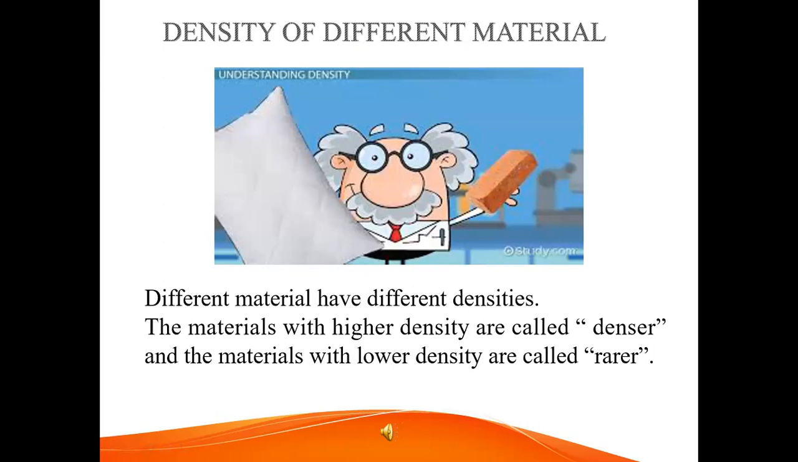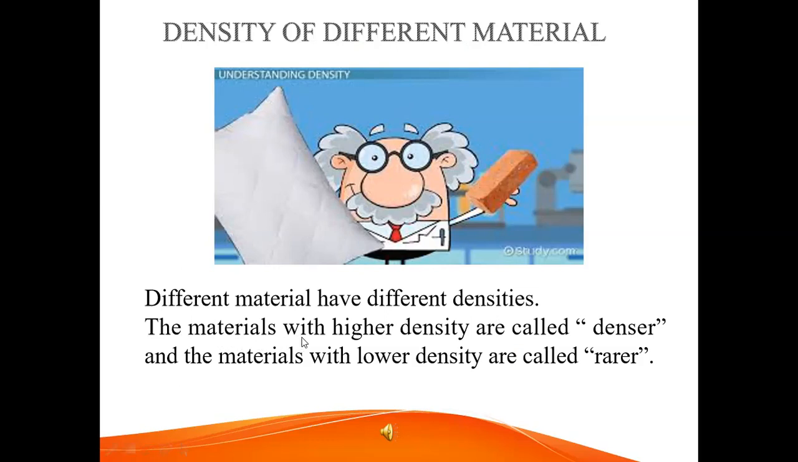Next, density of different materials. See the picture. A person is holding two things. These are different materials. What are they? Yes, pillow and brick. Here, the pillow has less density, isn't it? Yes, and the brick has more density. From this picture, we learn different materials have different densities.